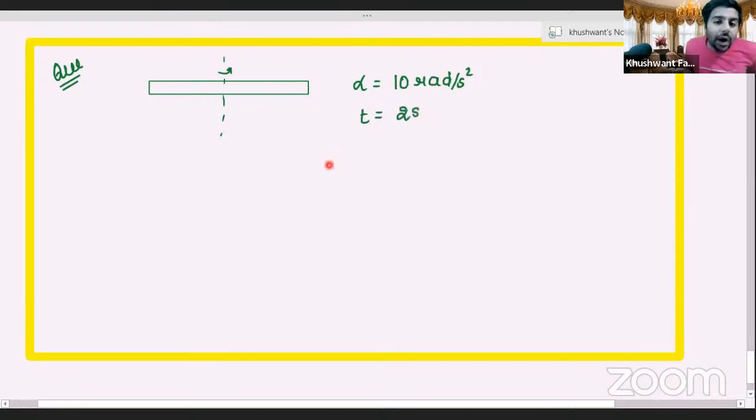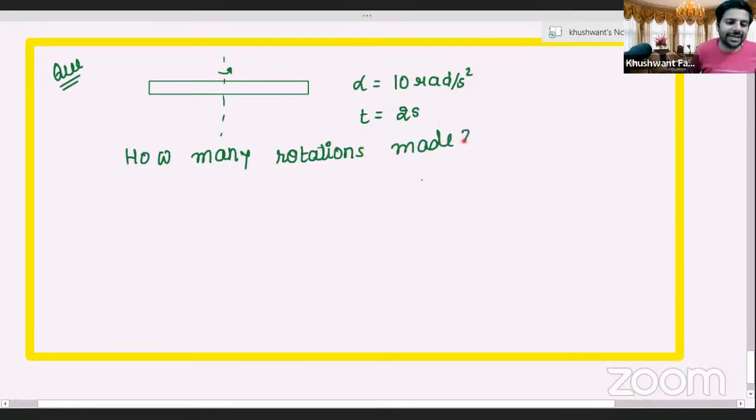They are now asking how many rotations it will make in 2 seconds. This time, the number of rotations made in 2 seconds is asked. I hope you are all ready. Simple question, try this out everybody.